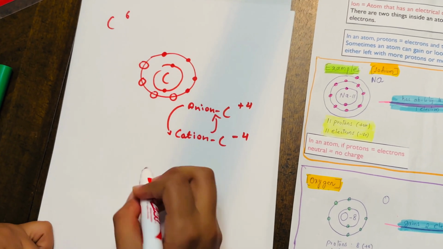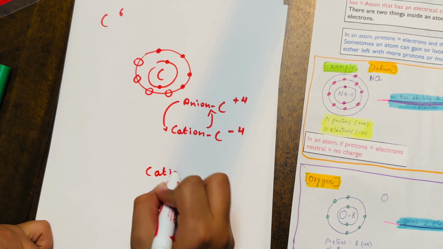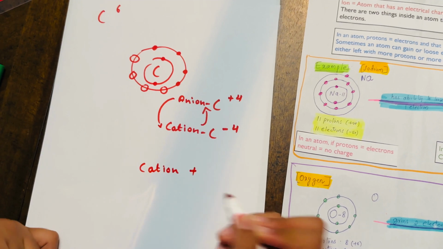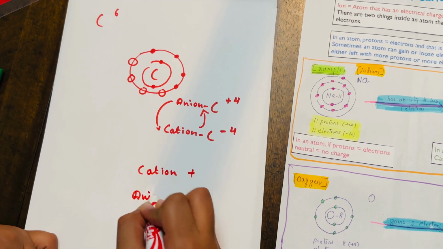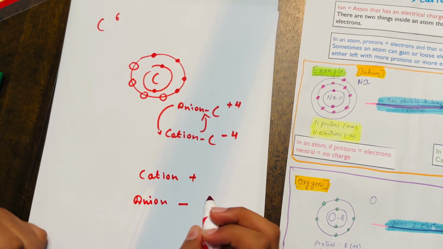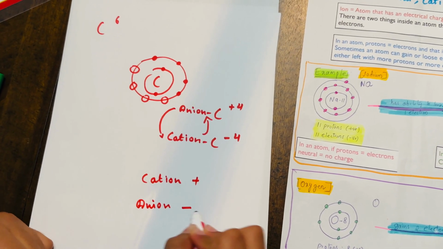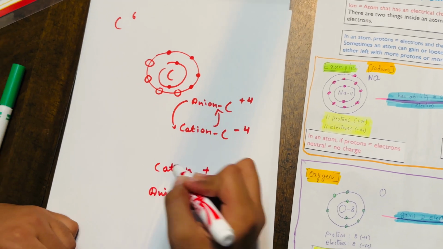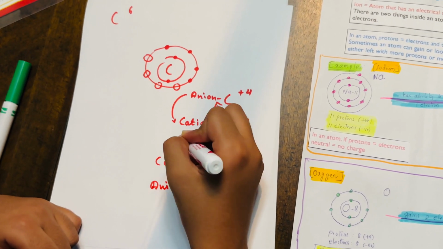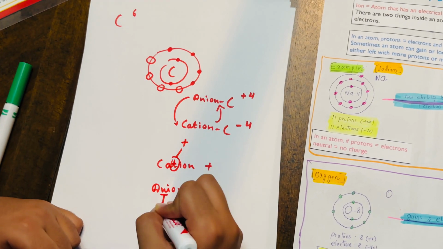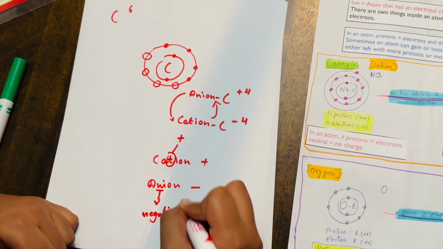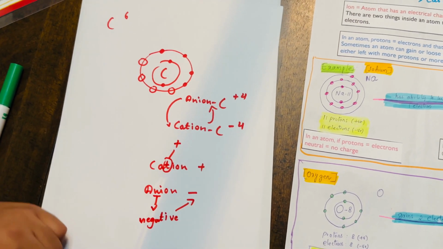One easy way to remember is that a cation has more protons, so expect it to have a plus. An anion has more electrons, and since electrons are negatively charged, expect it to have a negative sign. Also over here, if you look, T could be symbolized as plus and N could be symbolized as negative, which connects to this over here.